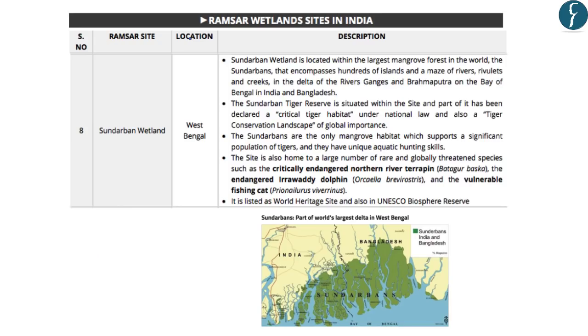Now in the prelims compass of environment and ecology, we have provided the details of Ramsar wetland sites in India. Accordingly, we have provided the details of Sundarban wetland, which falls under the Ramsar wetland sites in India. Regarding Sundarbans, you should note that it is located in the state of West Bengal. As you can see in this map, this Sundarbans Delta is shared by India as well as Bangladesh. Further, this is located within the largest mangrove forest in the world. So this becomes an extremely important fact for us.